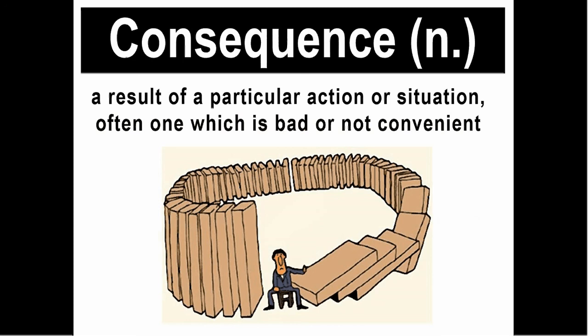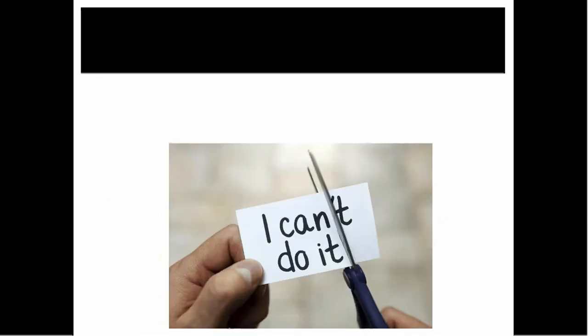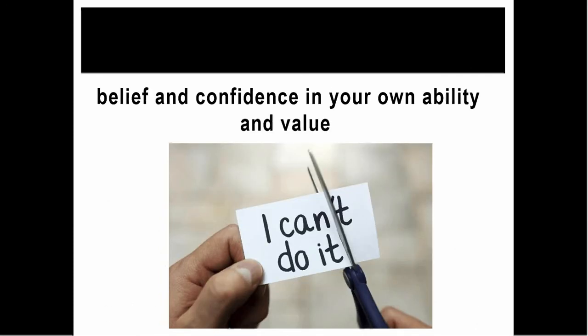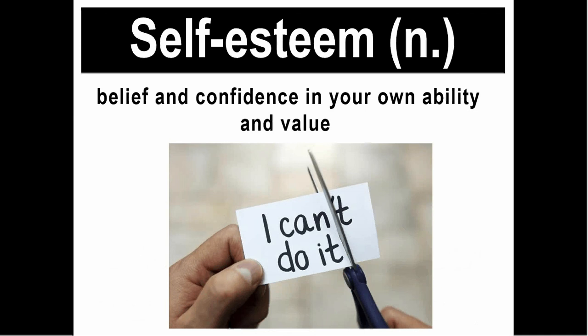For example, I told the hairdresser to do what she wanted to do with her hair, and look at the consequences. The last word is self-esteem, which means belief and confidence in your own ability and values. For example, we can say that she suffers from low self-esteem and it prevents her from pursuing her goals.